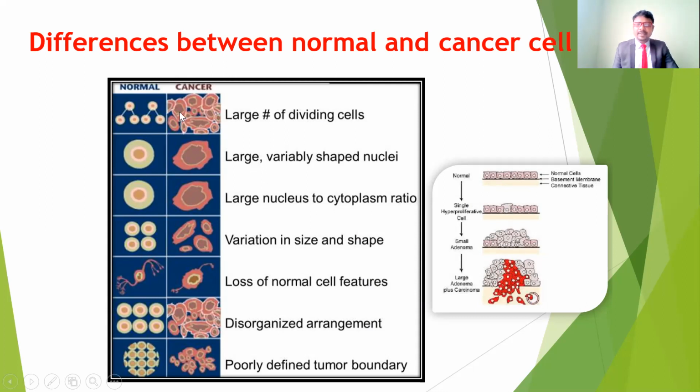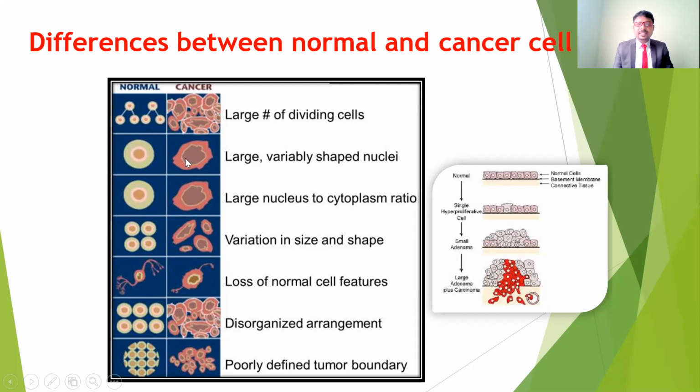But in the abnormal case, there are no rules and regulations, there is no control. One cell multiplies into hundreds, thousands, billions. There is no control of cell division, so the cell number keeps increasing. That is the difference between a normal cell and an abnormal cell, which is a cancer cell. If you look at the nucleus, the normal nucleus has a normal, constant shape.